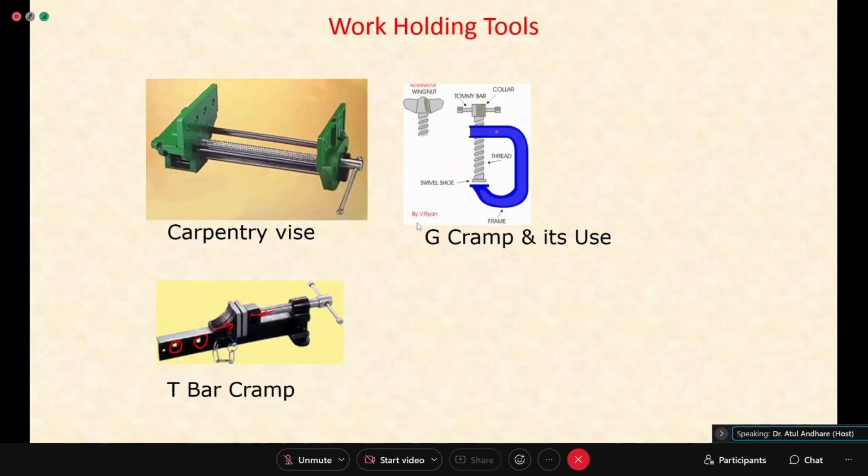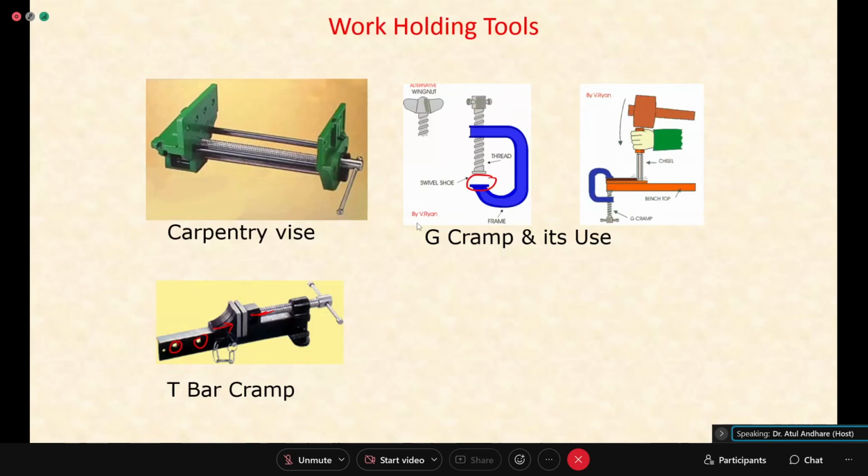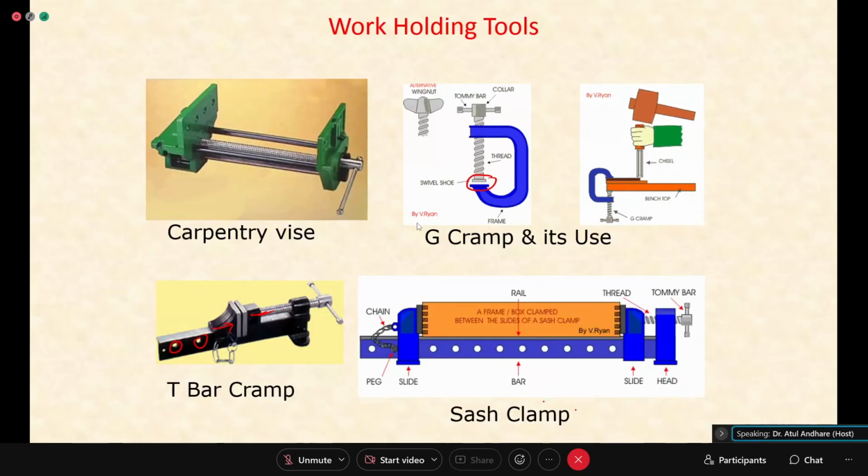You have a G clamp. This kind of clamp is called a G clamp. So your workpiece will be here. That is showing the use of a G clamp. The workpiece is clamped. You can have a sash clamp. Again, you can see the number of holes to adjust the position of the jaws, and then this is clamped. So based on the length of the wood that you are using, you can select a particular arrangement for clamping. What operation you want to do also will matter. So these are work holding tools.